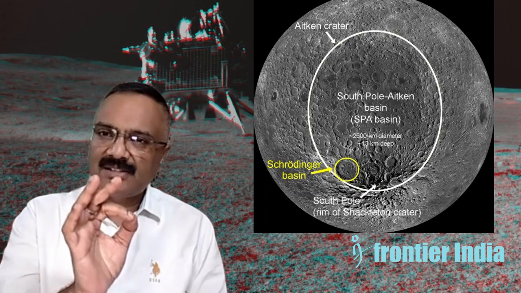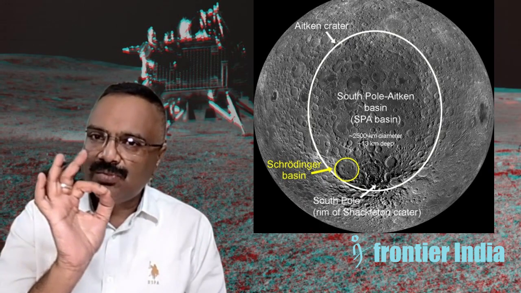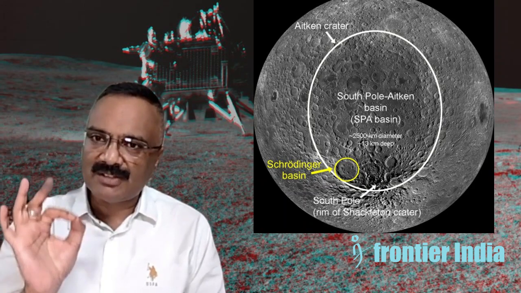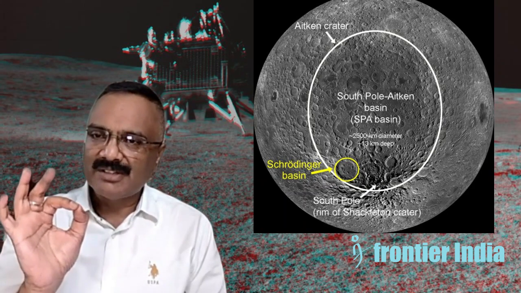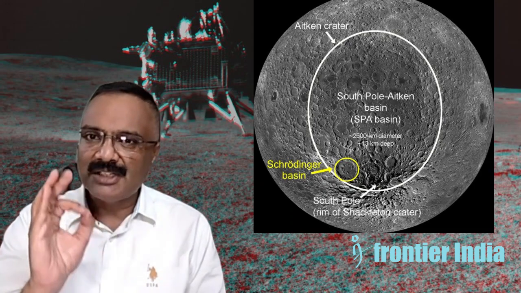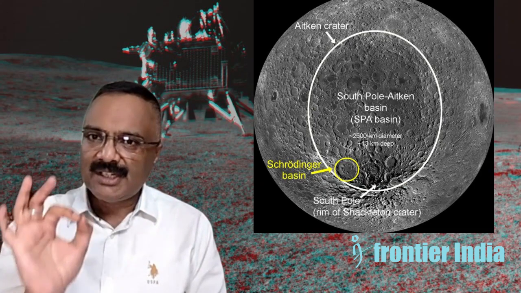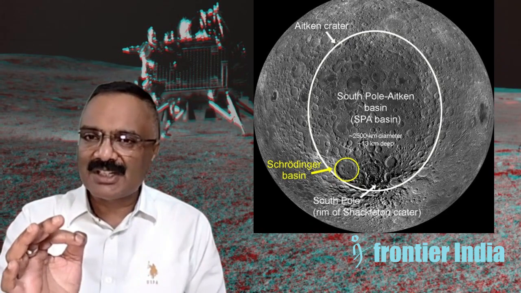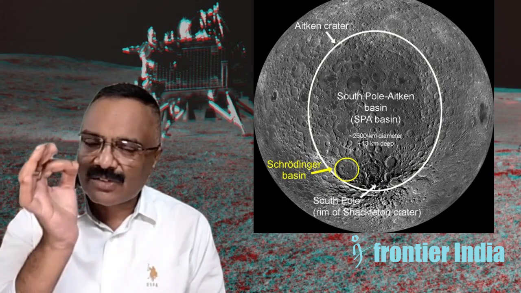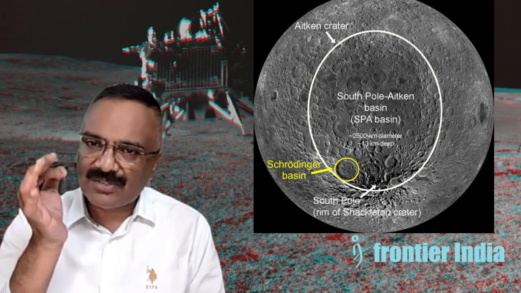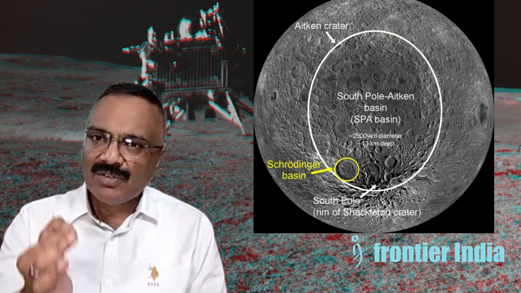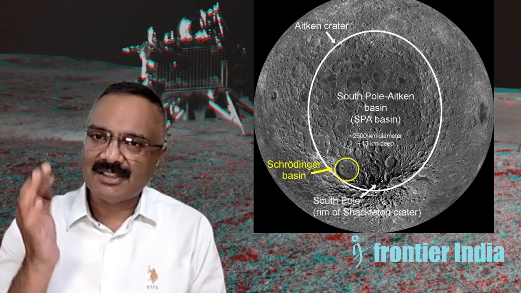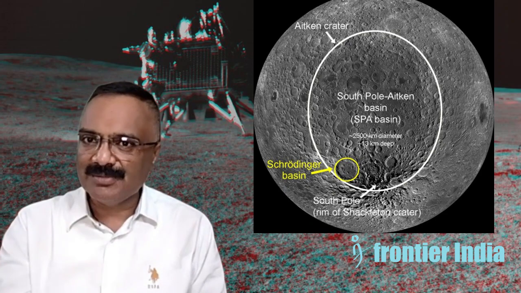Shackleton crater is 21 kilometers wide in diameter and 4.6 kilometers deep, where you know that sunlight does not reach at all. So he tells that the rim of the Shackleton crater is where the South Polar region starts, and it is very difficult for a spacecraft to enter the South Polar region. This is what he claims.